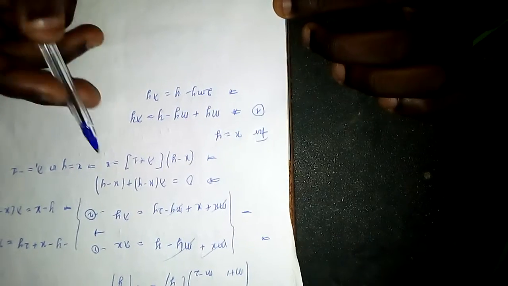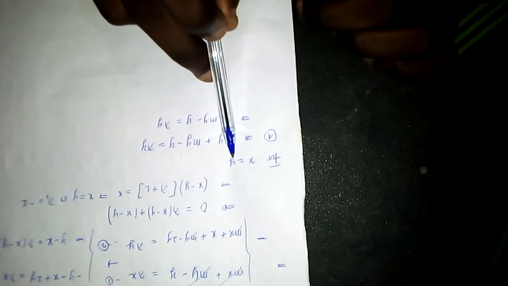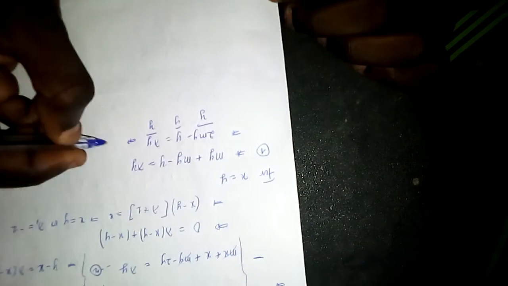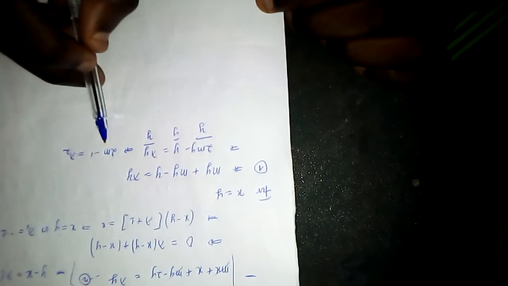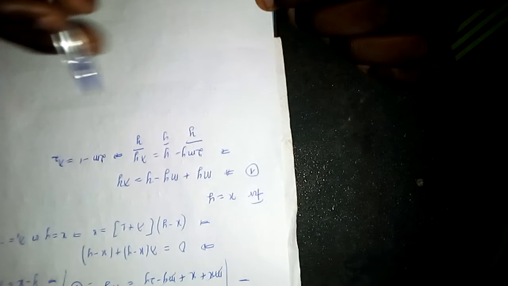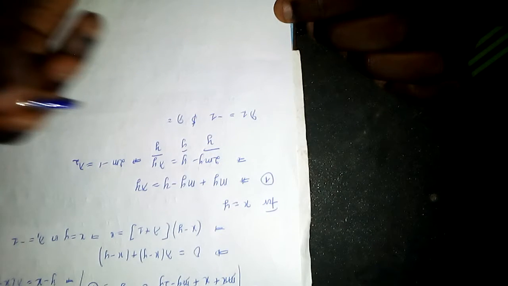Since they told us that our vector u is not null, for any non-null vector u, it cannot be 0, 0. So y cannot be 0, and since x is equal to y, x cannot also be 0. So you can divide all through by y without any problem. Here we have 2m minus 1 equal to lambda. We specify that this is lambda 2, so lambda 2 depends on m. So we have shown that there exist two values of lambda, lambda 1 and lambda 2. Lambda 1 is negative 1 and lambda 2 is equal to 2m minus 1. Okay, so we are rounding up with the equation.